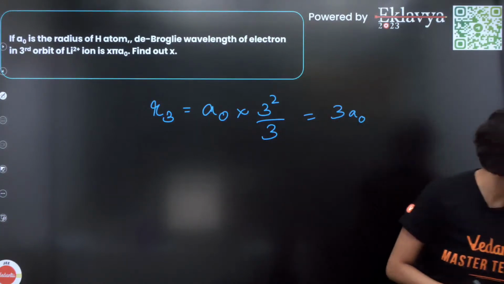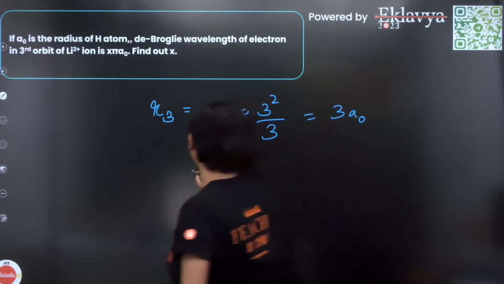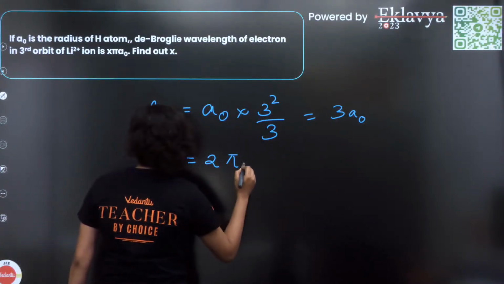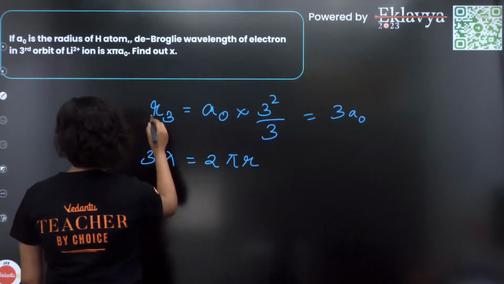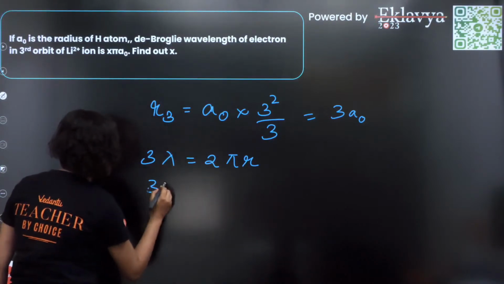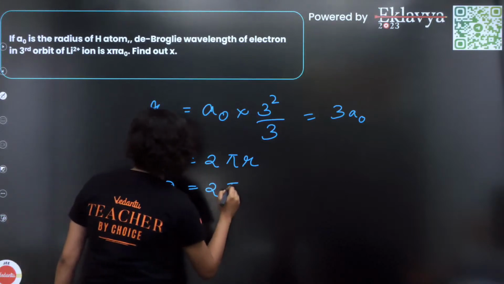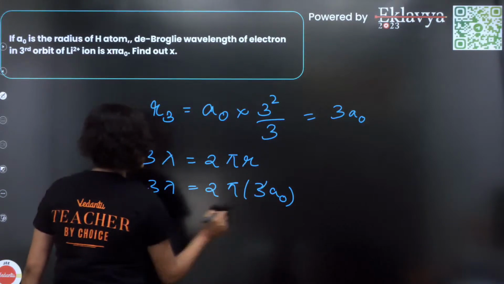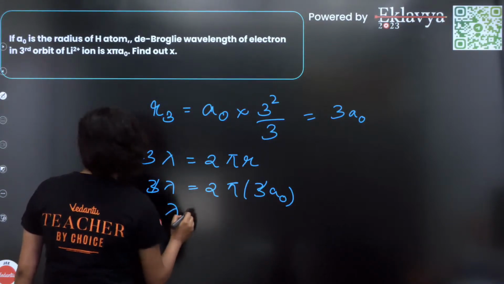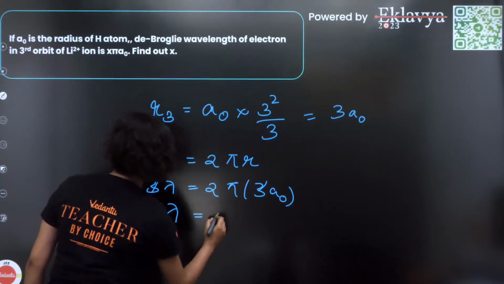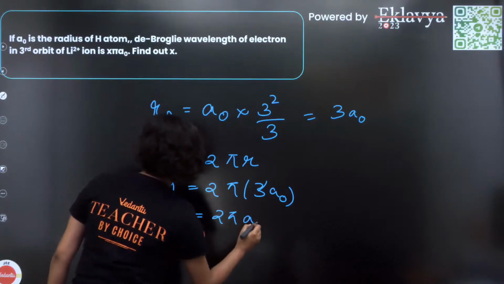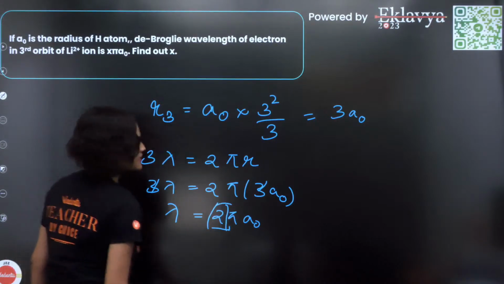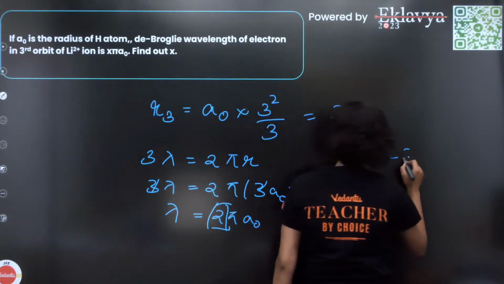Now what we are going to do is 3 lambda is equal to 2 pi r. Now we just found out what is r, so 3 lambda is equal to 2 pi into 3 A0. That means 3 cancels, so lambda is equal to 2 pi A0. What is the value of x, guys? 2 is the value of x. So x is equal to 2.